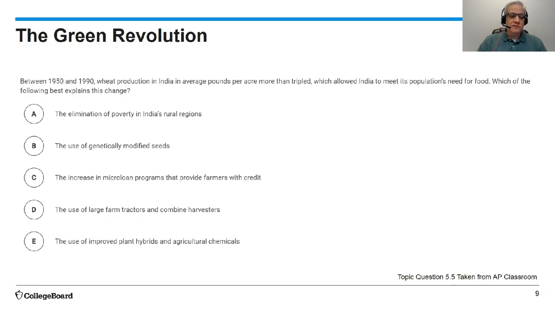B, the use of genetically modified seeds. C, the increase in microloan programs that provide farmers with credit. D, the use of large farm tractors and combine harvesters. Or E, the use of improved plant hybrids and agricultural chemicals. The answer is E, the use of improved plant hybrids and agricultural chemicals.